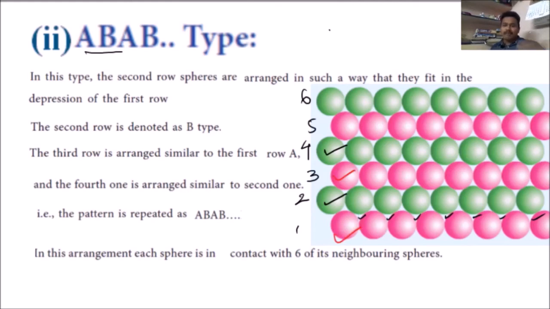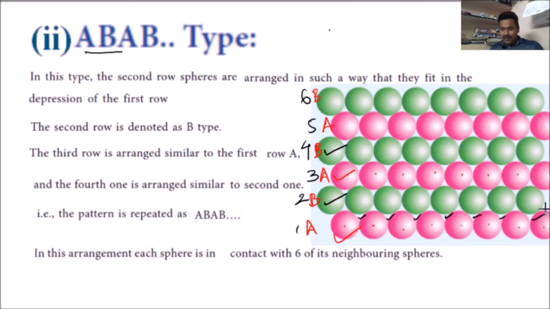So what can we say? If I term the first row as A and the second row as B, then the third row I have to term as A, the fourth row as B, the fifth row as A, and the sixth row as B. These are exactly identical. When you observe from the side, they are exactly below, exactly on one axis.